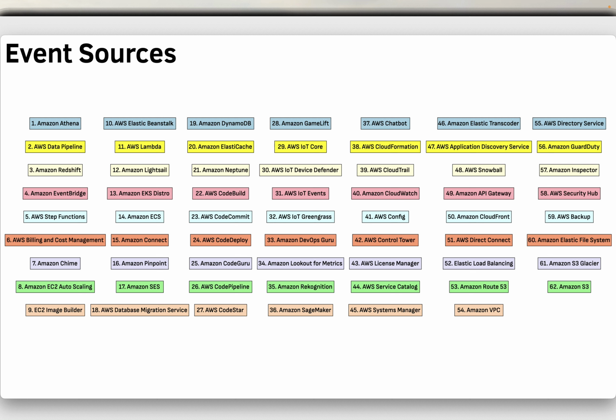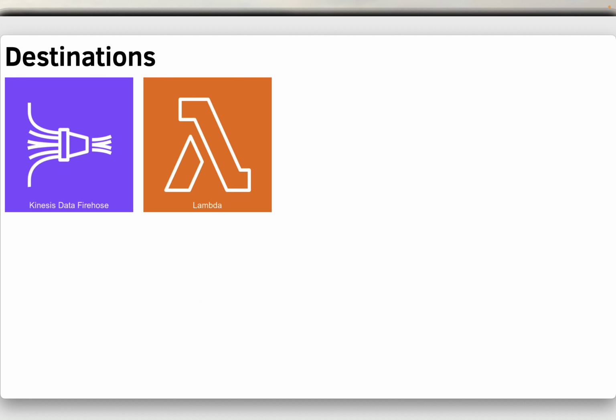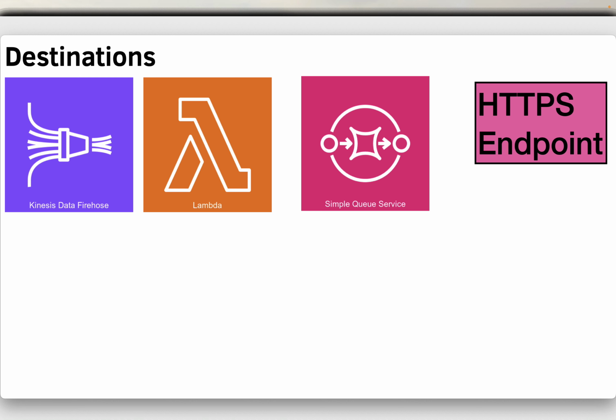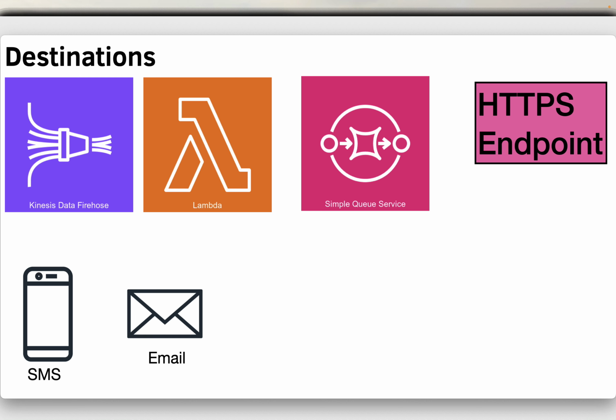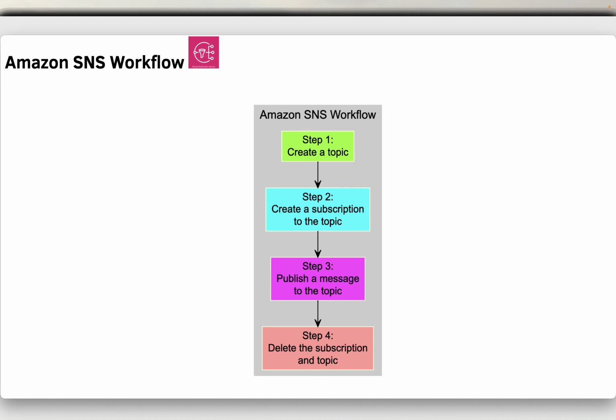So almost any AWS service will have some kind of integration with SNS. And the destinations are Kinesis Data Firehose, Lambda, Simple Queue Service, HTTPS endpoint, SMS, email, mobile push notification, chatbot, and also PagerDuty. So this is a typical SNS workflow.